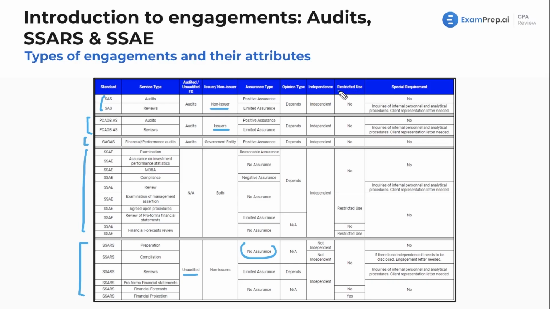Restricted use. This means the end report, the end deliverable of this engagement. We think of this like a menu. The client could come and select a particular engagement from our menu. Is that end deliverable going to be restricted in use? Meaning it's meant just for the person who engaged you and not for the general public, not for anyone else. Well, audits, no, these are going to be for anyone. Anyone can be using that audit report.